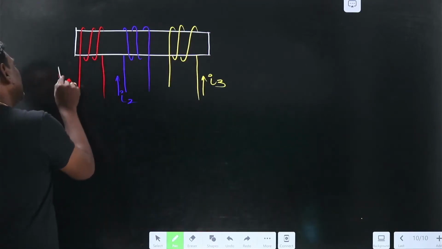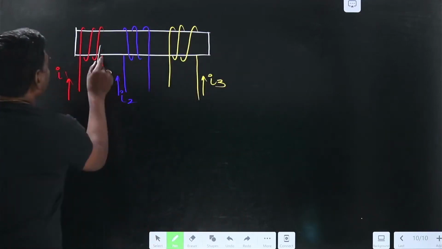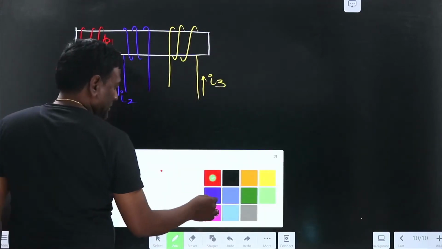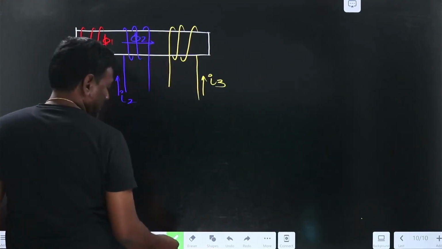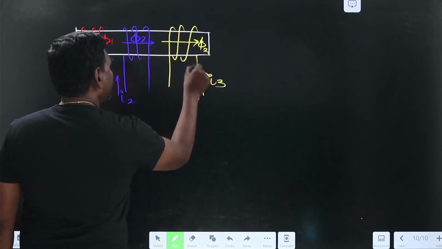Now we know that this flux is in this direction, phi 1, this current is in this direction, phi 2, and this current is in this direction, phi 3.